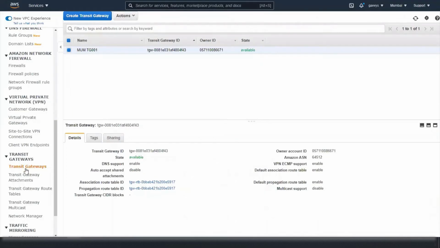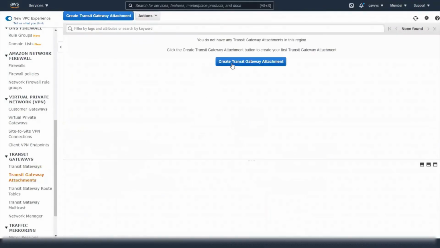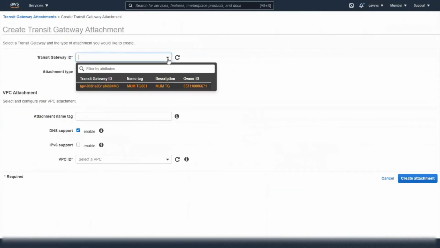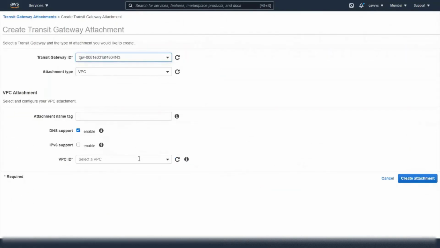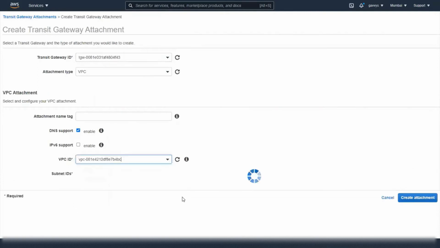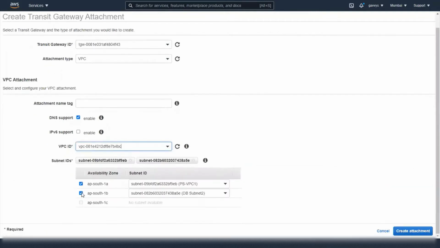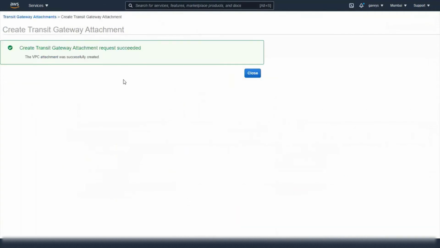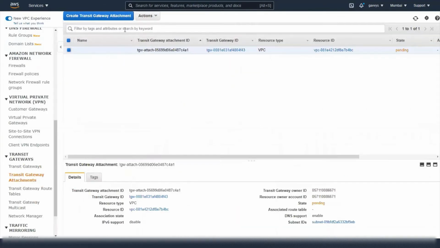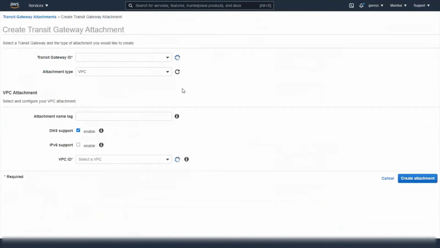Okay, our transit gateway is ready. Let's quickly create the attachments. Create attachment, VPN gateway, VPC. So let's attach these two, VPC1 and VPC2. We are going to attach one subnet only, create attachment, close, and create another attachment for VPC2.